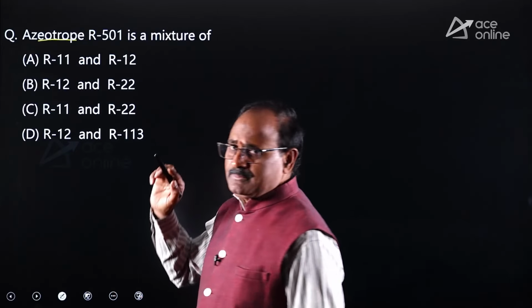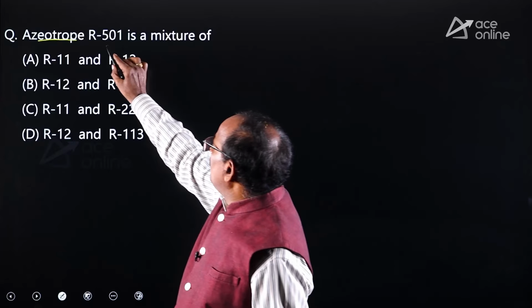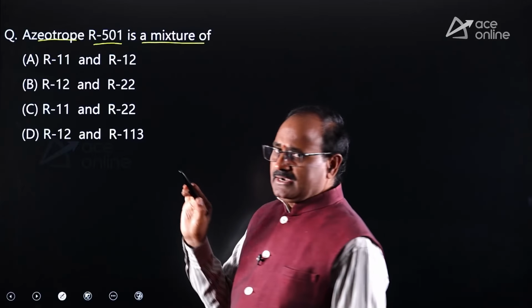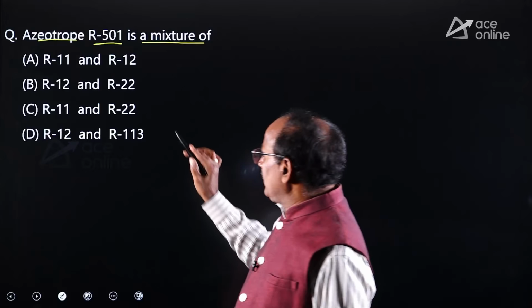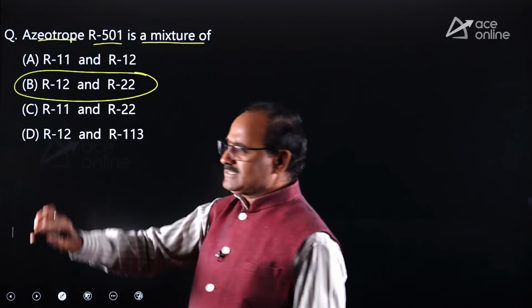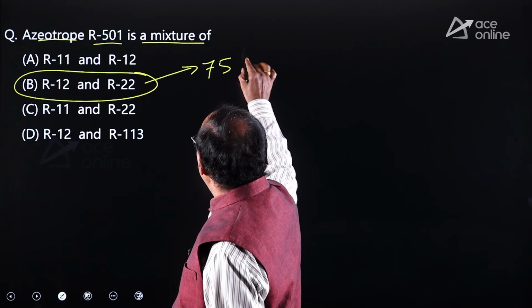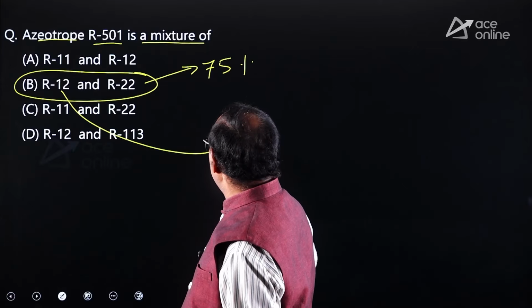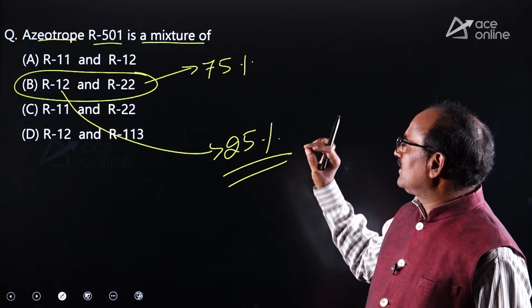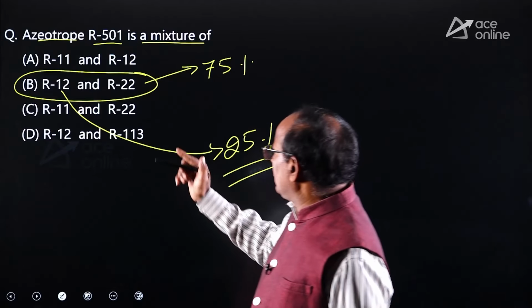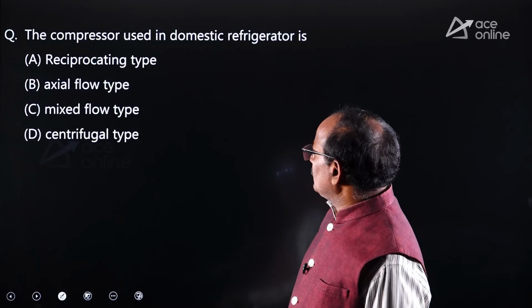Azeotrope. Azeotrope is a mixture of two or more halocarbons. The azeotropes are kept in the 500 series. Dear friends, remember, the azeotrope R501 is a mixture of R12 and R22. The R22 quantity is 75%, whereas the R12 quantity is 25%. So that is the percentage of R12 and R22 for azeotrope 501. Therefore, option B can be selected. Okay. Similarly, look at the other one, very simple questions.